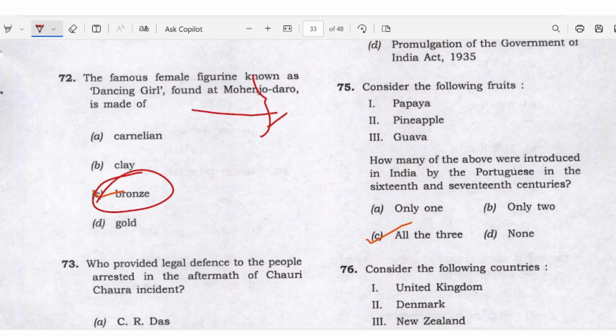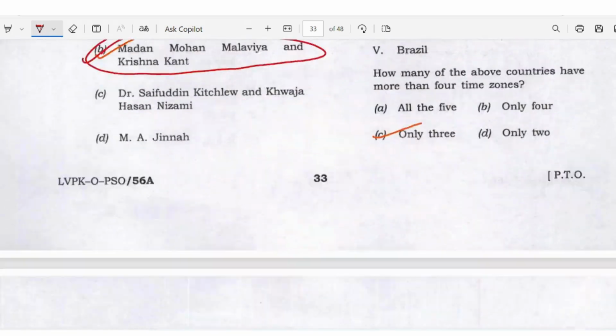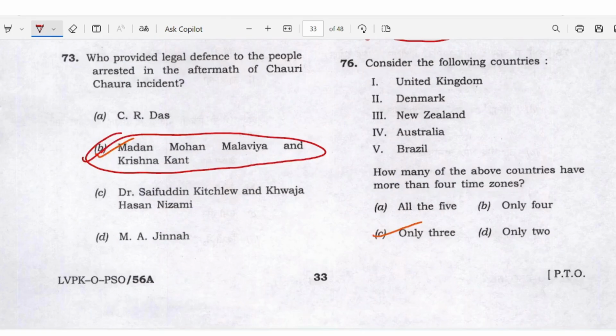Consider the following fruits: papaya, pineapple, guava. When all three are given like this in the options, most of the time all three will be the answer. Here also probably answer C. Okay, how many of the above countries have more than 4 times? These are only 3 here. Answer C here. Okay.